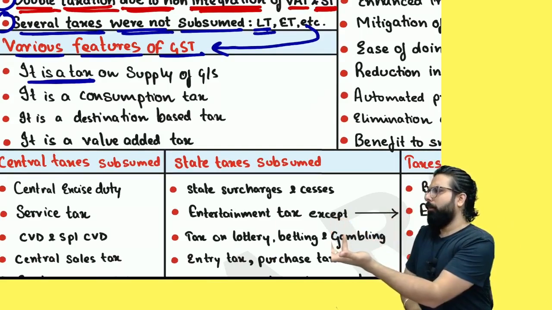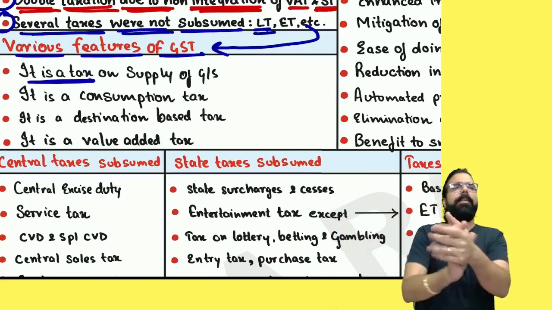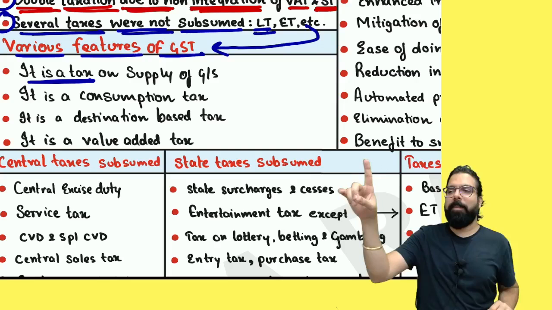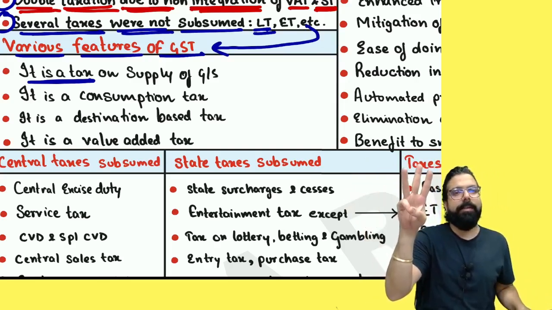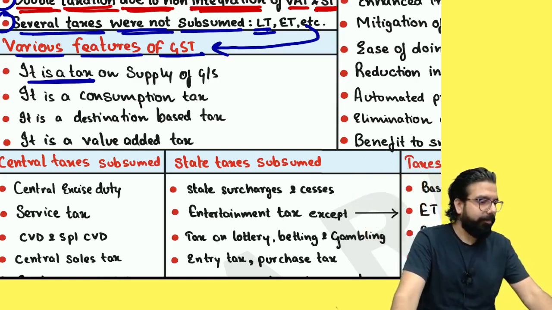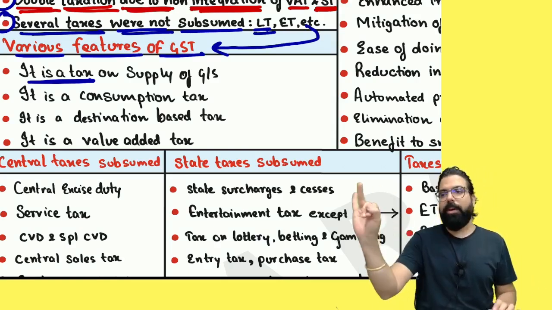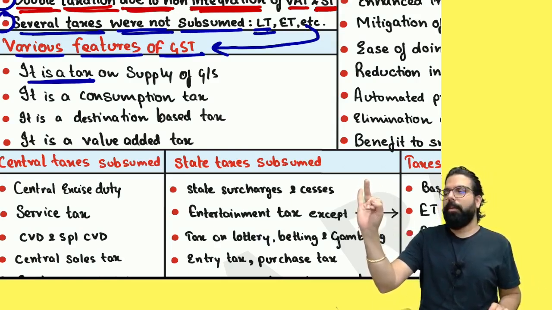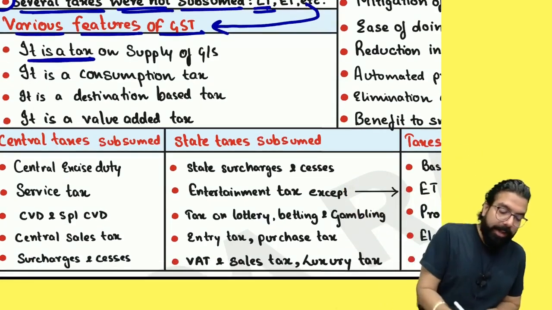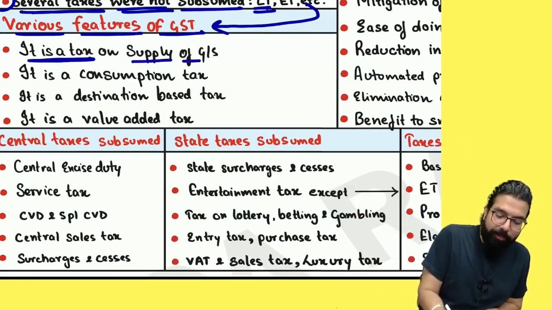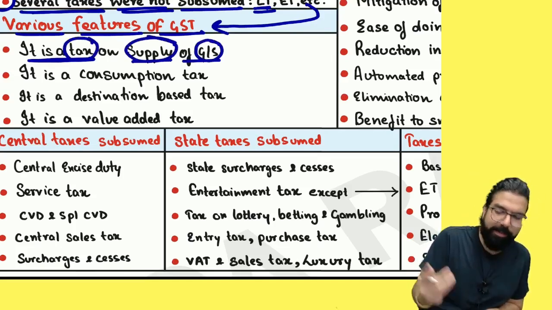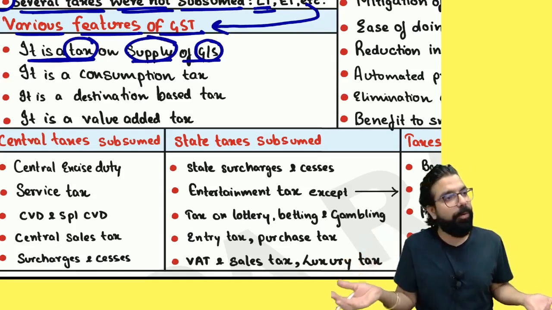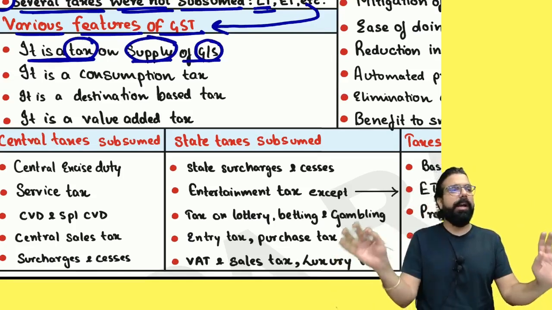Yes or no, everyone? What is tax? It's a compulsory payment made to the government so that the government can provide things like infrastructure, education, roads, etc. Next, it's a tax on supplying of goods and services. Whenever goods and services are being supplied, what is the tax that is charged? GST. So GST is a tax on supplying of what? Goods and services.